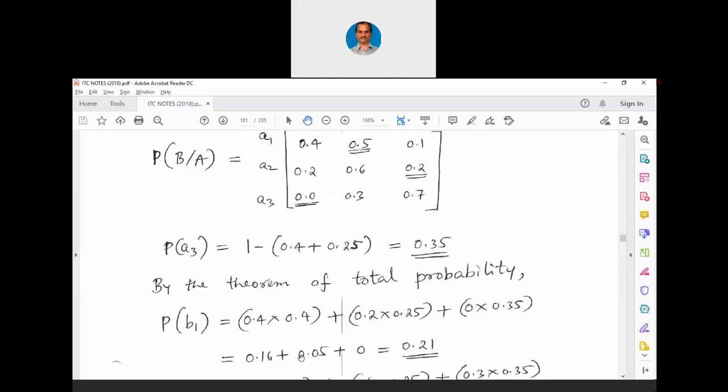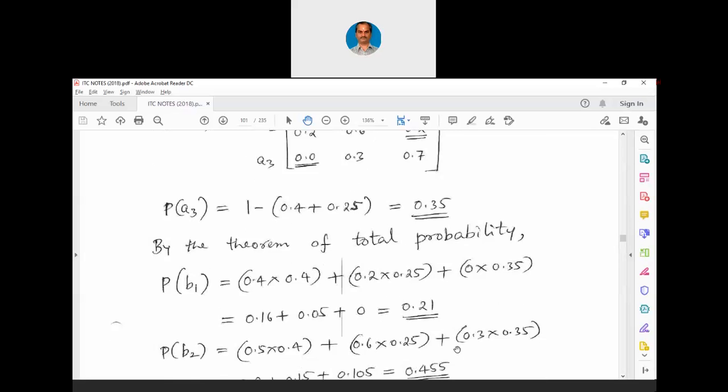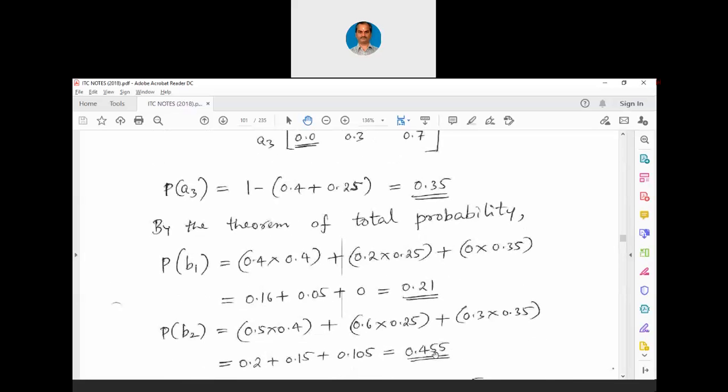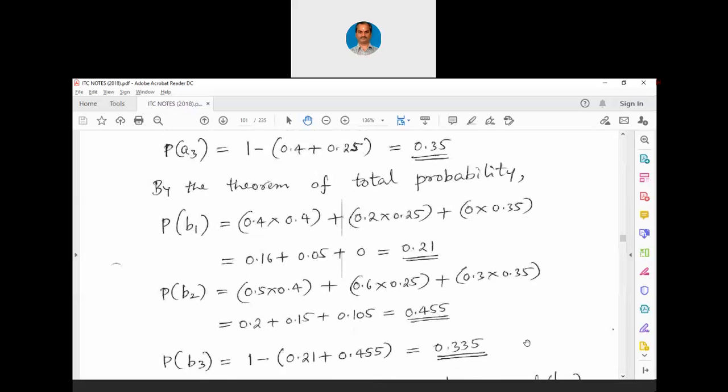That is how we get P of B1 as 0.21. Similarly, P of B2 as 0.455. And similarly, P of B3 we can directly find out by 1 minus probability of B1 and probability of B2. So that will be 0.335.